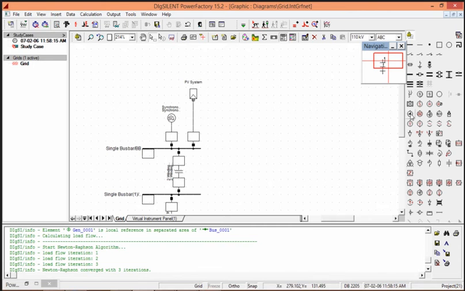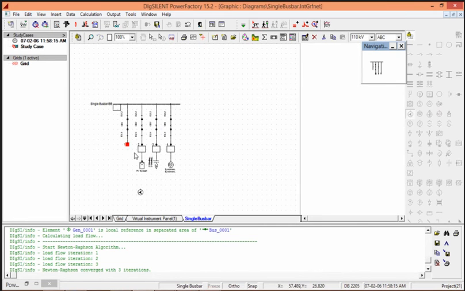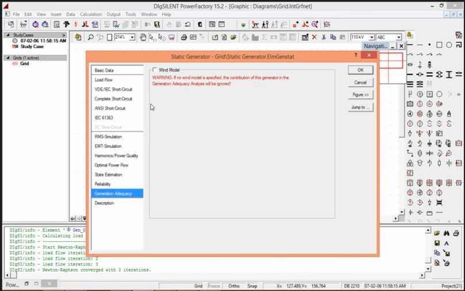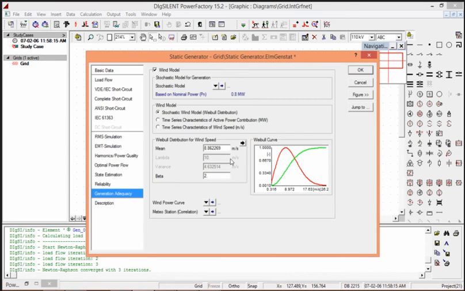We have wind turbines. We can use it with the different stochastic models and different connections and different features. We can give our parametric studies with wind generation.